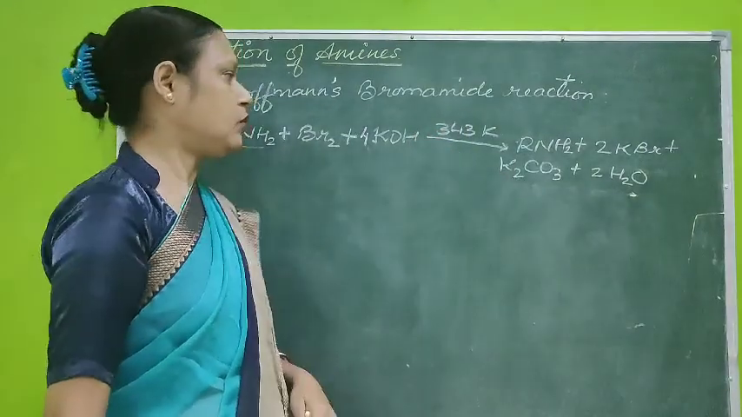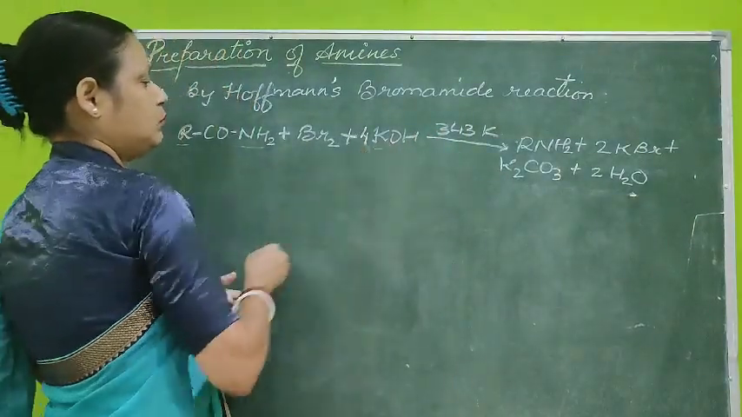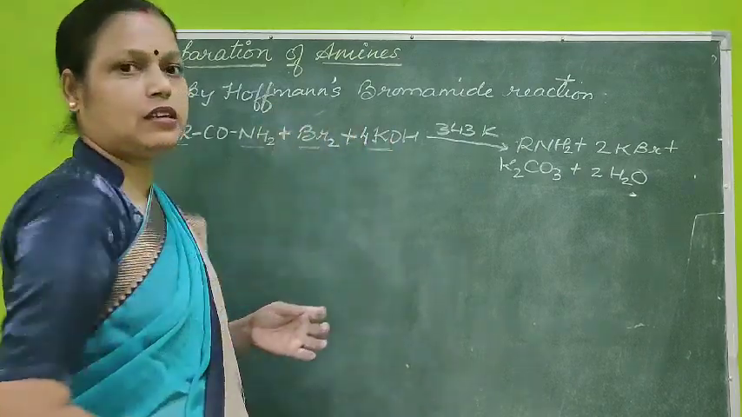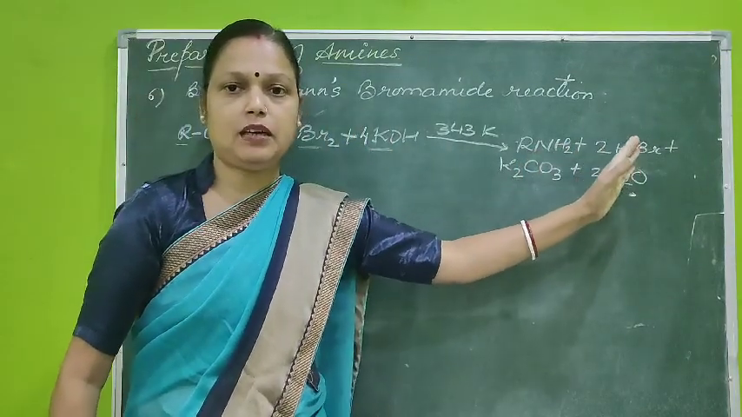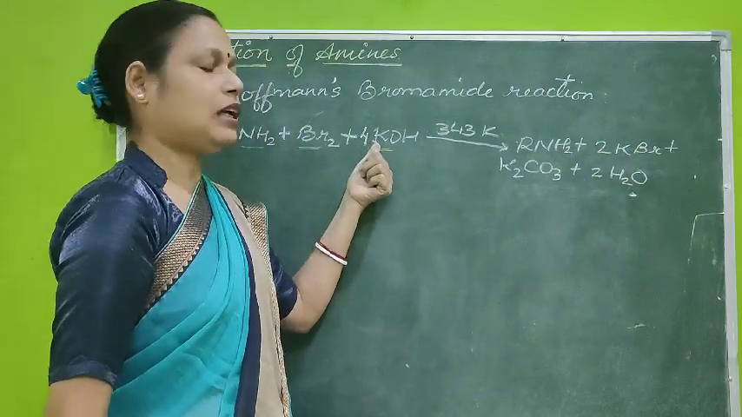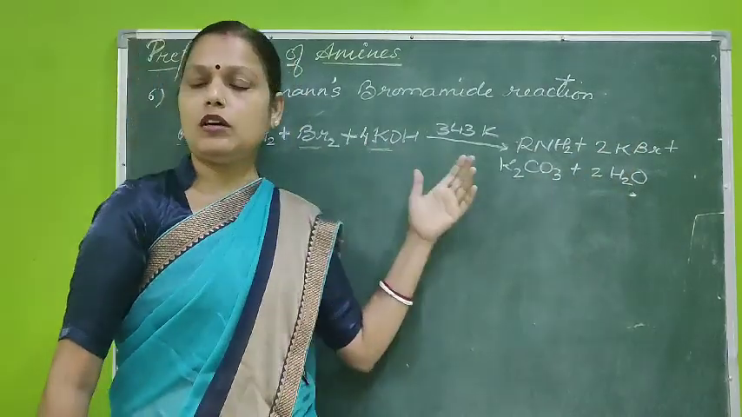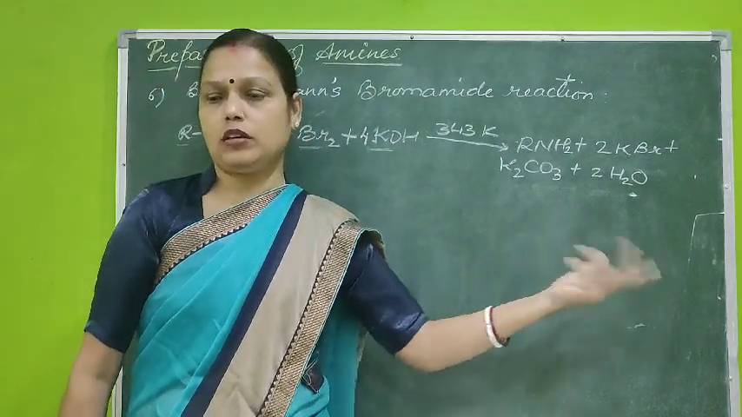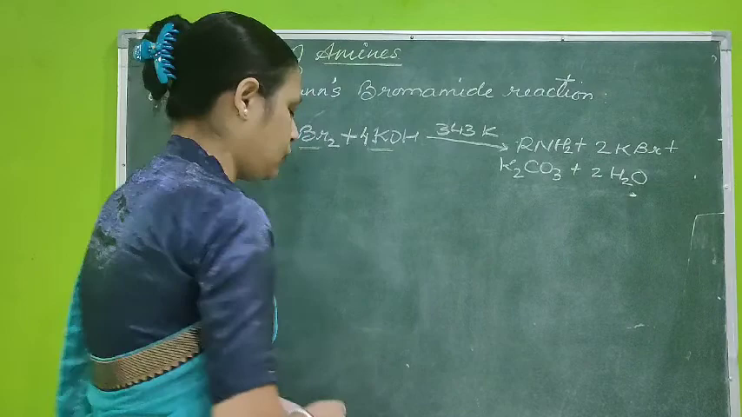Definitely the byproducts will be there. Potassium along with the bromine forms one salt, potassium bromide. The remaining two atoms of potassium form another salt, potassium carbonate, and water is also formed. Let us take an example for this reaction.